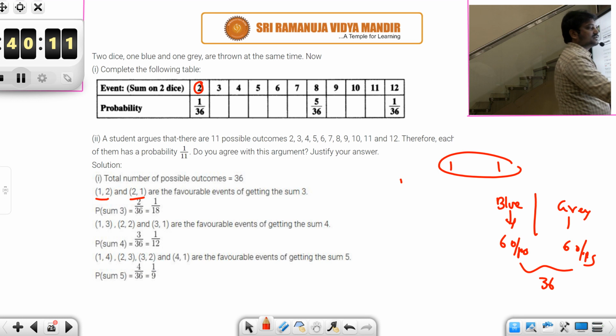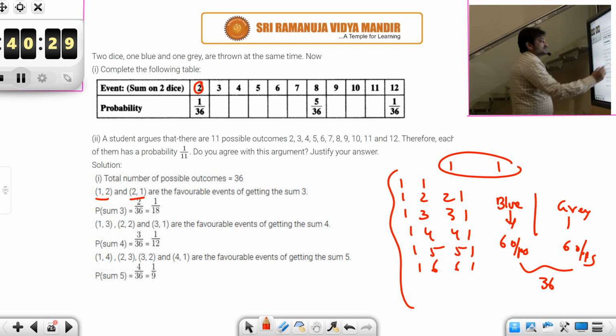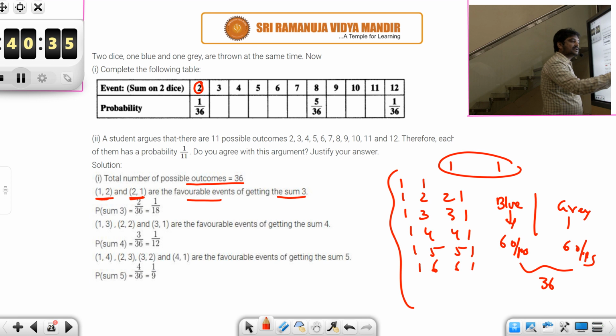What are those 36? You will get either 1 1, or 1 2 or 2 1, or 1 3 or 3 1, or 1 4 or 4 1. In any way you will be getting, right? 1 5 or 5 1, or 1 6 or 6 1. So in this way, the total number of possibilities is 36. Out of the total possible 36 outcomes, 1 2 and 2 1 are favorable events because you will get the sum 3. So 2 by 36, that is 1 by 18.